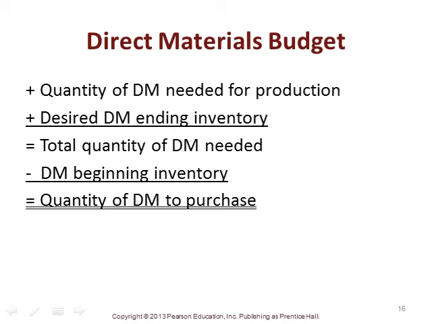So now let's talk about how we turn that direct materials budget into a monthly and then quarterly direct materials budget, similar to how we did our production budget.